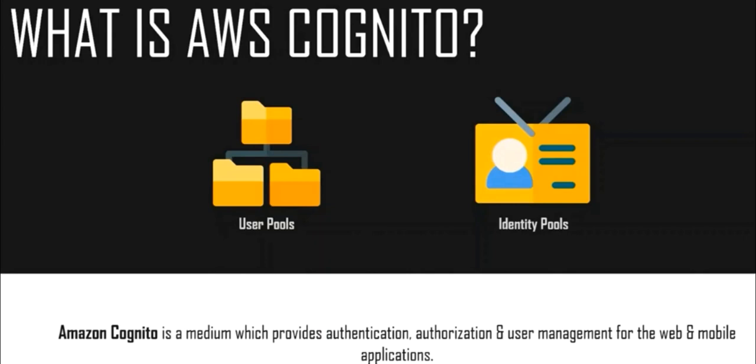So again, user pools are all about user management, user registration, sign-in and login, that kind of stuff. Identity pools are useful for providing short-term access to AWS services. Then we have the web applications and web apps that you need to authenticate, and the login providers. These are the services used for the user pool. Now we have to understand the identity pool, like why we would use an identity pool in Cognito.